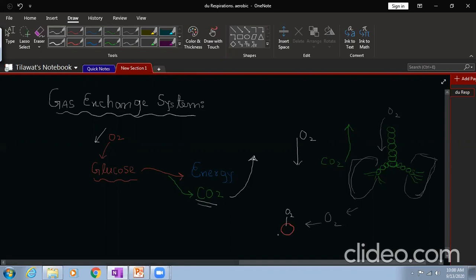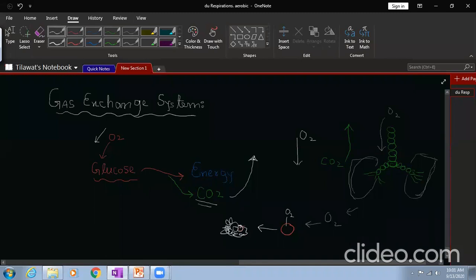So through the red blood cells, it will reach your body cells for the process of respiration. Is it clear? For example, these are your body cells.